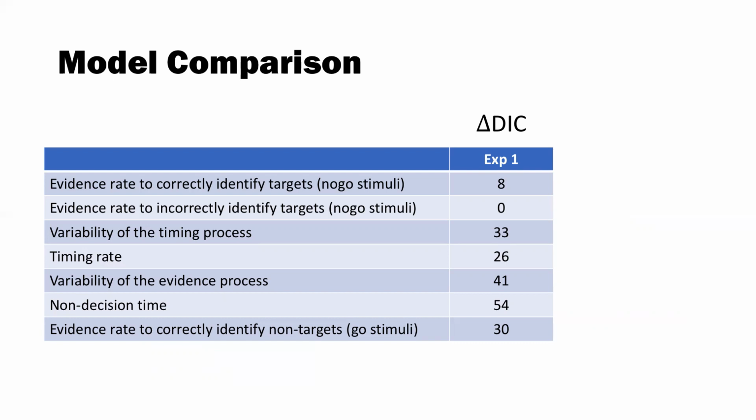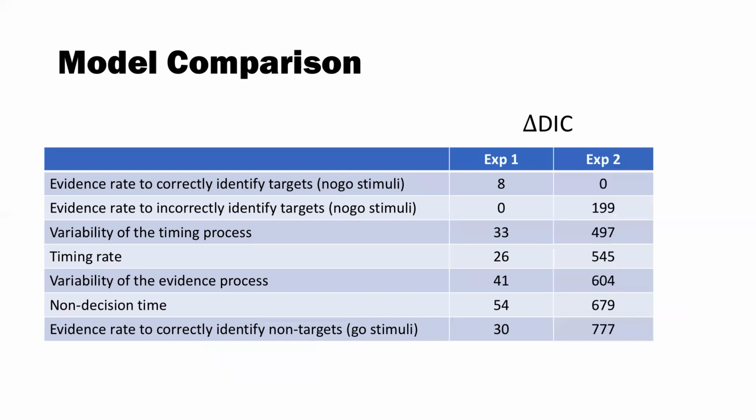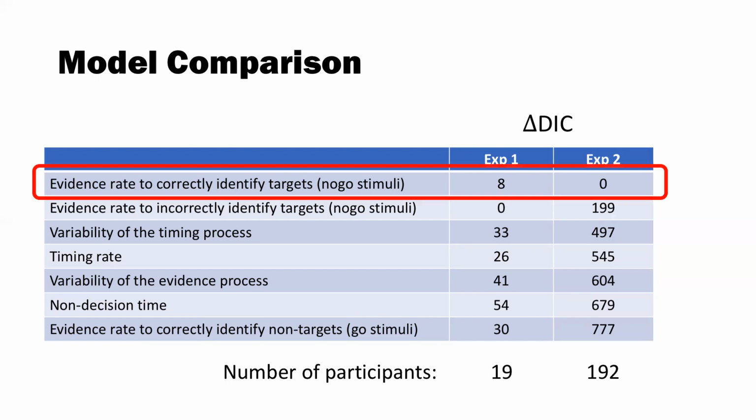That suggests the evidence rate to incorrectly identify targets to the no-go stimuli provided the strongest link to self-report data. In the second experiment, we see a difference in that the top model, the evidence rate to correctly identify targets, again to the no-go stimuli, was by far the best explanation of the data. One difference I didn't mention before is that the number of participants is drastically different between the 2 data sets. For this reason, we take as stronger evidence that this top model provides the best explanation of both data sets when considered as a whole.